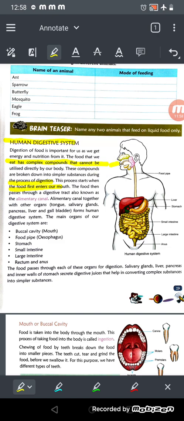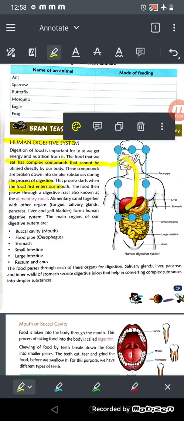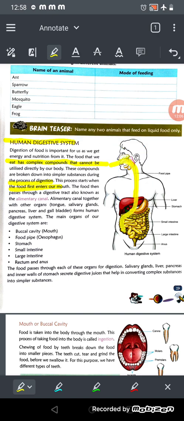The food then passes through the digestive tract, also known as the alimentary canal. The food starts from here and the whole system up to here is called the alimentary canal, right? Digestive tract is also known as the alimentary canal.